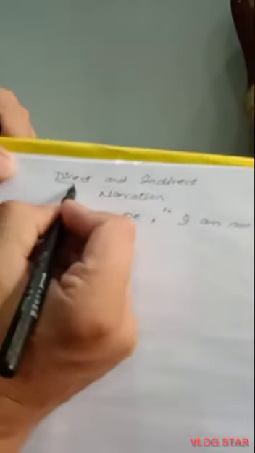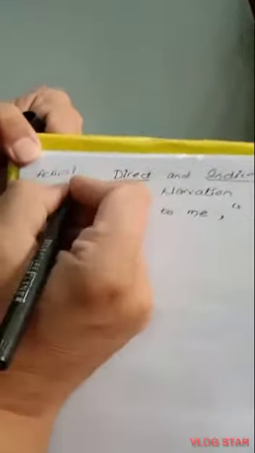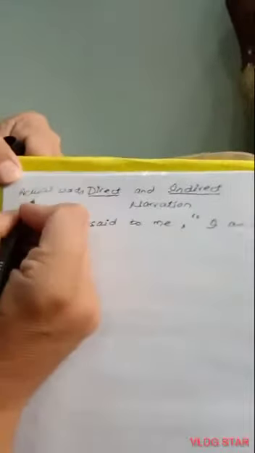So my dear students, first of all, let me tell you what is the basic difference between direct and indirect speech. When we are talking about direct speech, we focus on the actual words of the speaker.